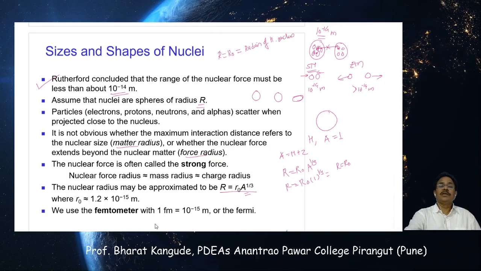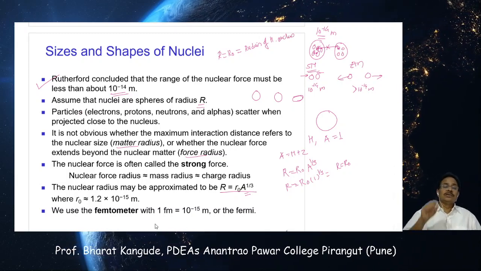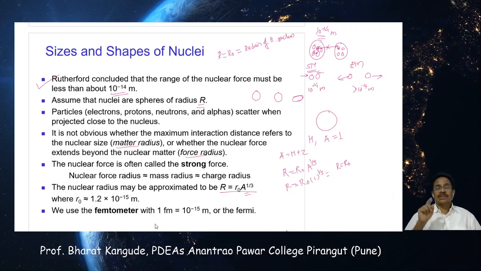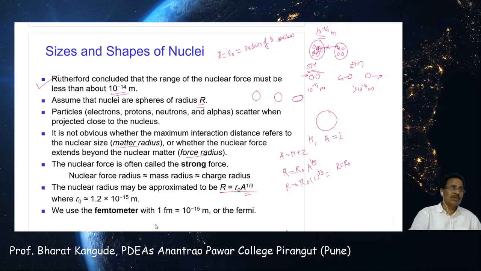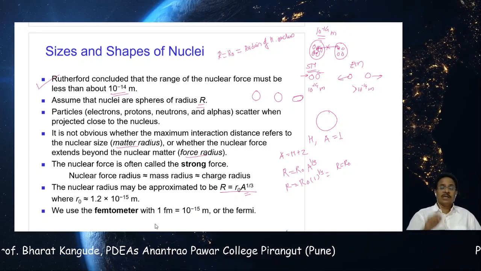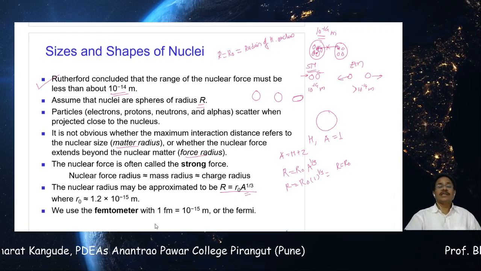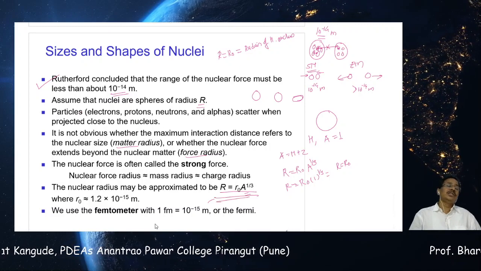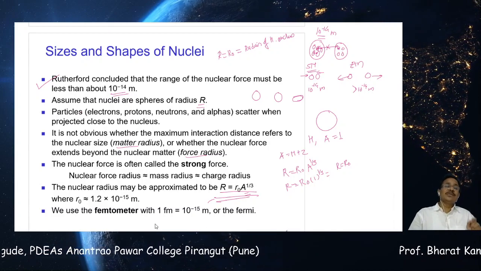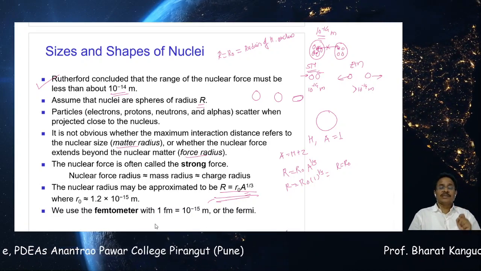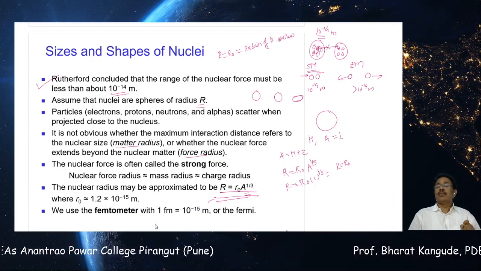So first measure the radius of the hydrogen nucleus, that is the radius of the proton, and once this number is known, just knowing the number of nucleons contained by the nucleus, whether there are 50 nucleons, 20 nucleons, 100 nucleons, or 200 nucleons, the size of the nuclei goes on increasing accordingly. This relationship is called an empirical relationship. So the empirical relationship for the radius of nuclei is given by R is equal to R0 times A raised to 1 by 3, where R0 is the radius of the hydrogen nucleus, which is given by 1.2 times 10 raised to minus 15 meters.